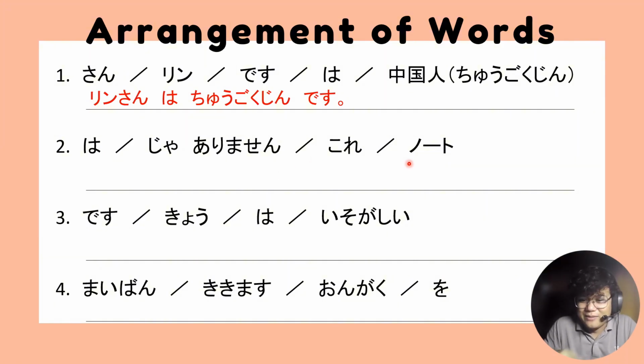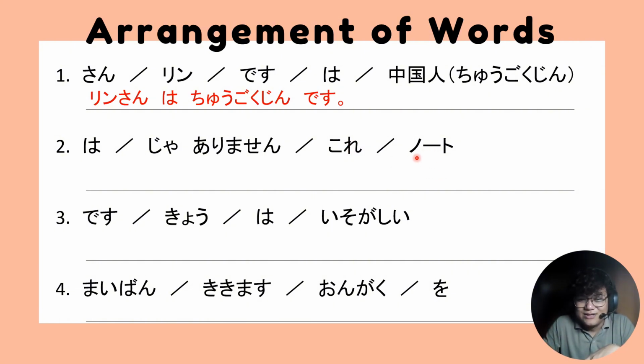And then from our previous discussion in item number 1, the word that comes before wa is a noun. And then since it's ja arimasen, the word that comes before it is basically not a verb. Therefore, it's a noun, adjective, adverb, right? So we have here kore and noto as the nouns.